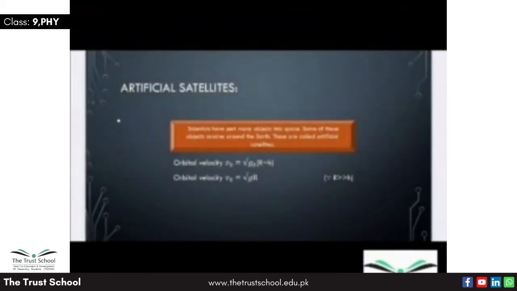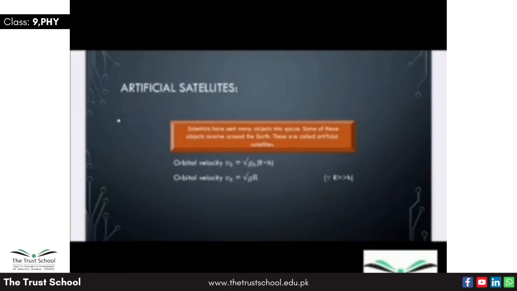Artificial satellite. Scientists have sent many objects into space. Some of these objects revolve around the earth, and these are called artificial satellites. We can find the orbital velocity of an artificial satellite by using the formula Vo equals square root of g_h r squared over (r plus h), where g_h is the gravitational acceleration at some height h, r is the radius of the earth, and h is the height of the satellite, or you can say h is the distance of the satellite from the earth.